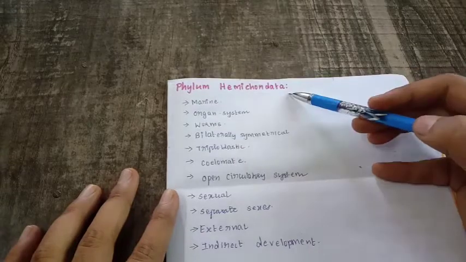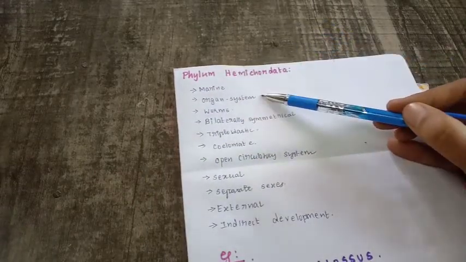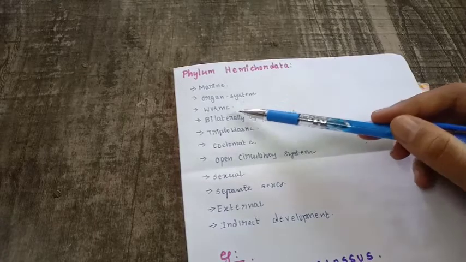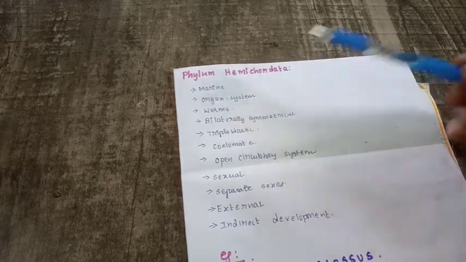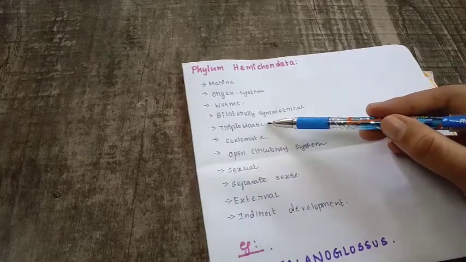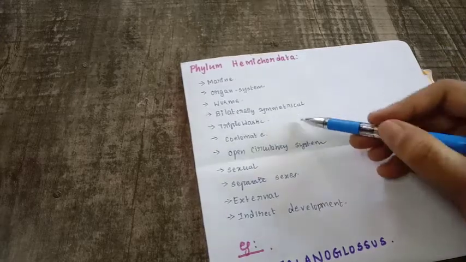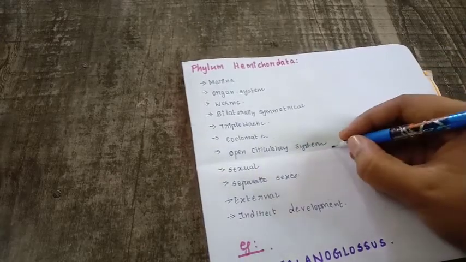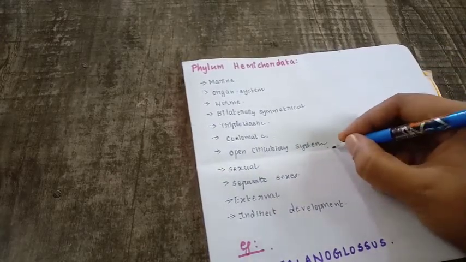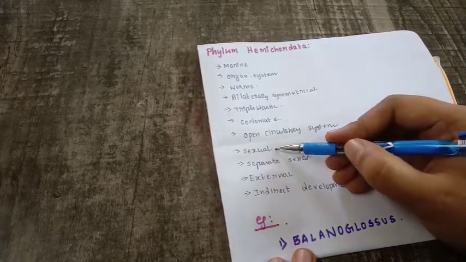So phylum Hemichordata is generally marine in nature and it has an organ system level of organization, and they are generally worm-like in nature. They are bilaterally symmetrical and triploblastic in nature. So they have ectoderm, mesoderm and endoderm. Next, they are coelomate and they also have an open circulatory system. Their fertilization is generally sexual.